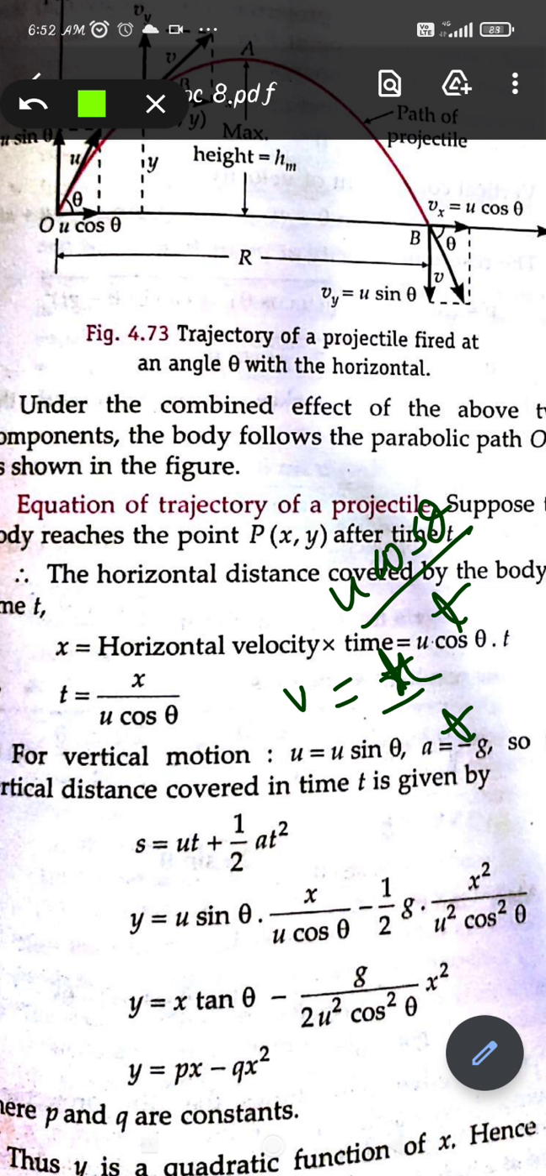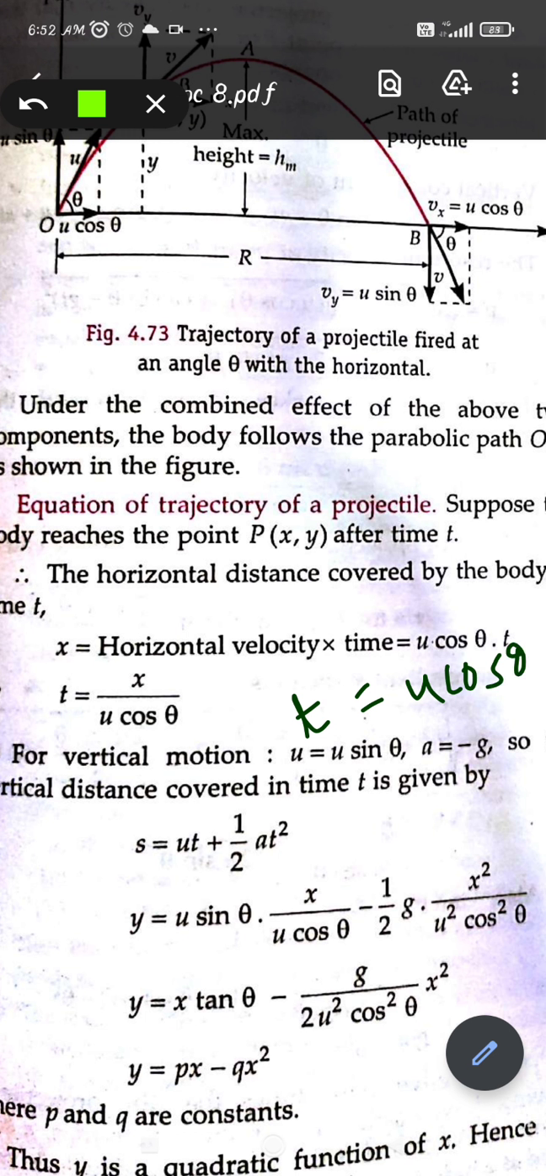So what we can write is, if you have to find out the time, what is the value of time? It will be displacement upon velocity. Displacement in the horizontal direction is x, and the velocity is u cos theta, right? That is x upon u cos theta. This is the relation which is given in the first equation, that is t equals x upon u cos theta. This is the time for the horizontal direction.